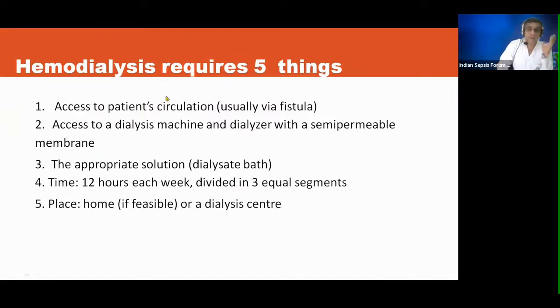So the first thing which we require while we do a dialysis in ICU is access to patient circulation. How do we do it? We use the dialysis catheter. Where is it inserted? Jugular, subclavian, or femoral. It is inserted with the same infection control strictness which is utilized for a central line. It should be inserted with ultrasound guidance. It is a bigger bore cannula, so we have to take more precautions while we insert these catheters.